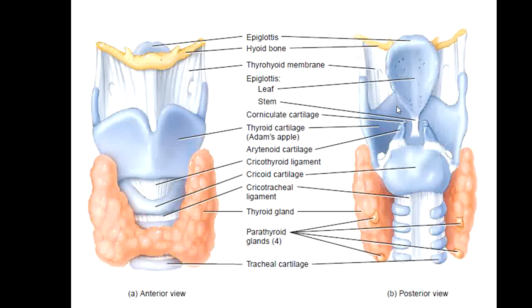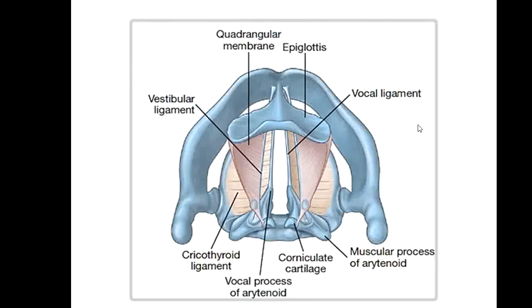So the next one, in this diagram you can see that this is the thyroid cartilage, on the frontal and dorsal side. This ring shaped structure you can see over here is cricoid cartilage, and this is arytenoid cartilage.